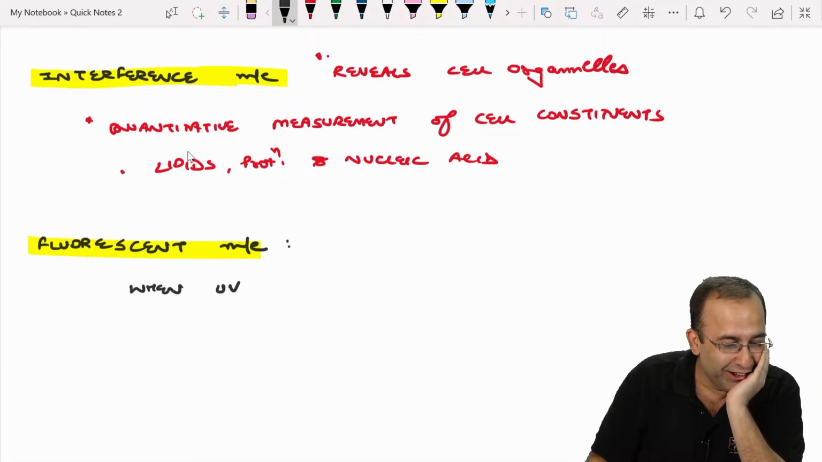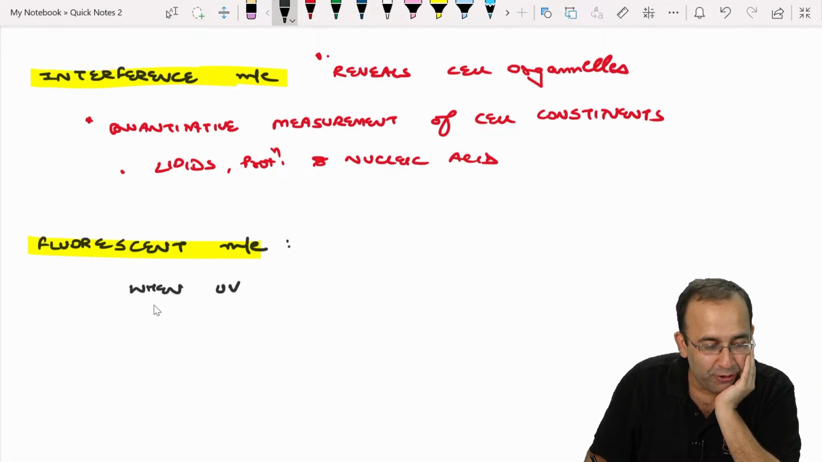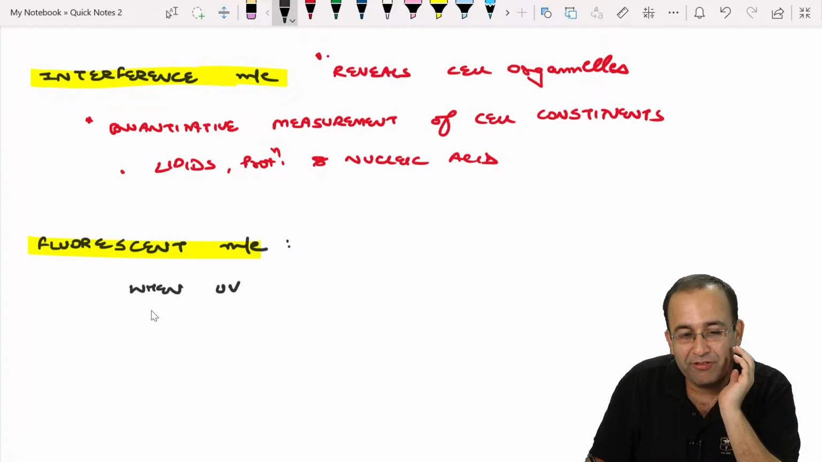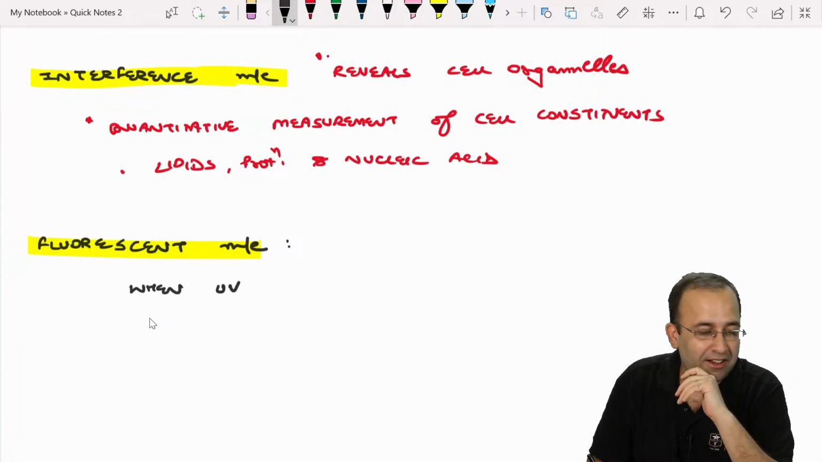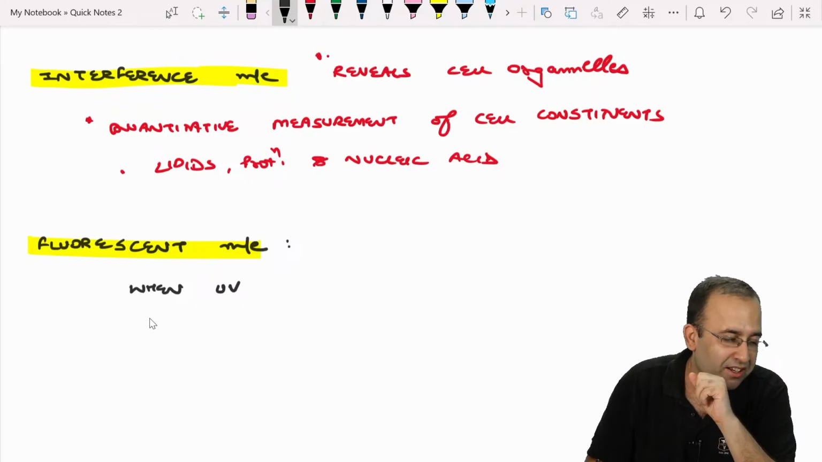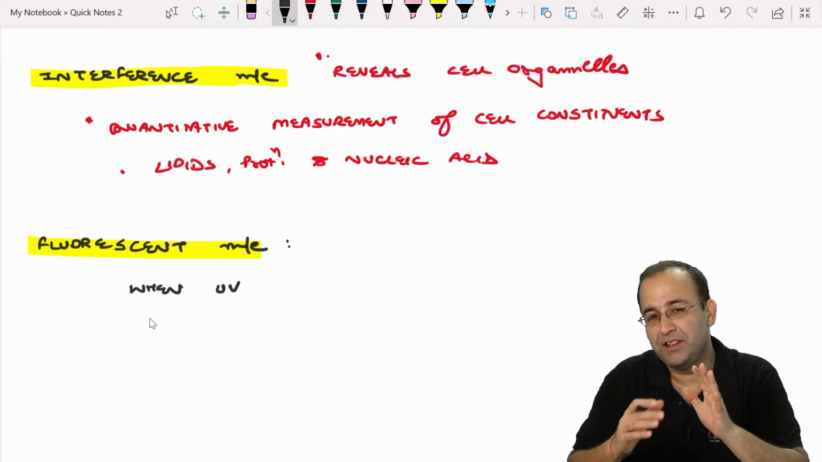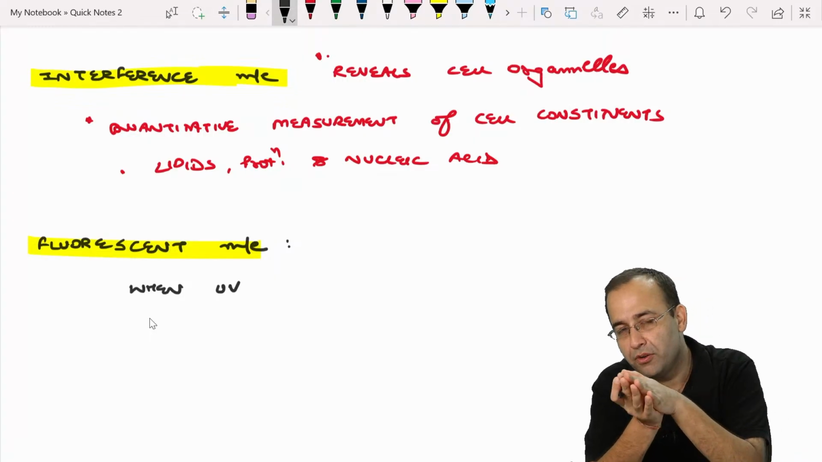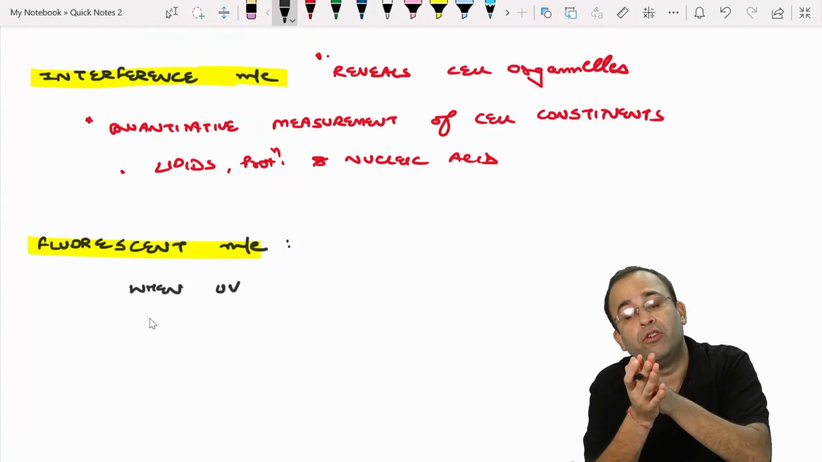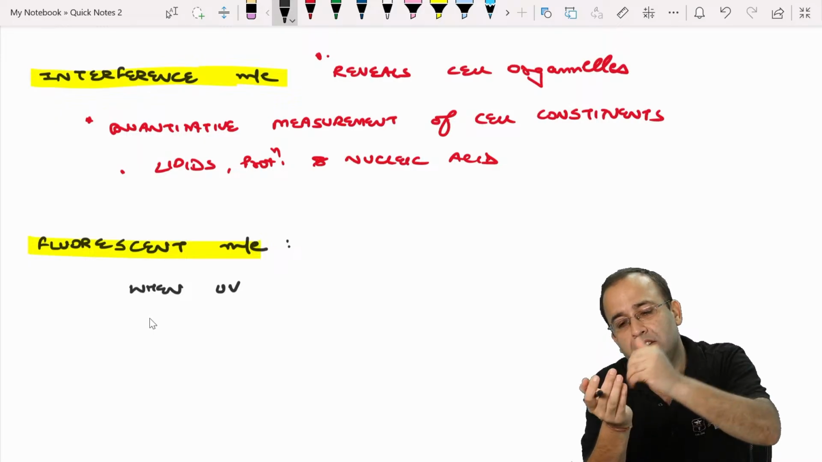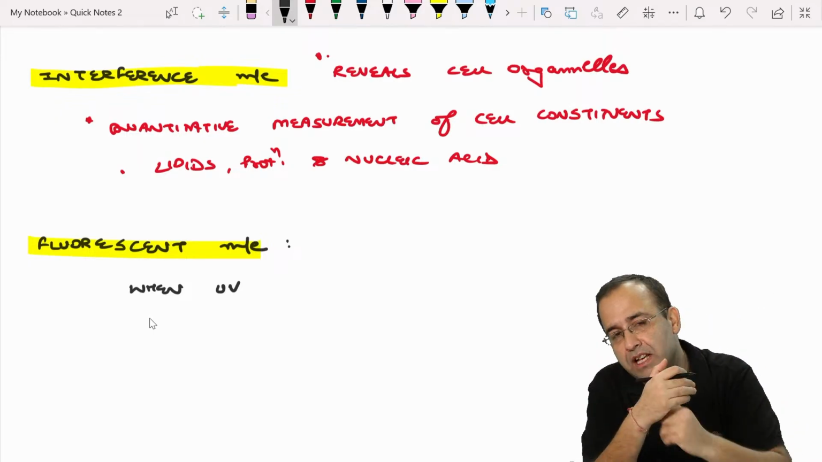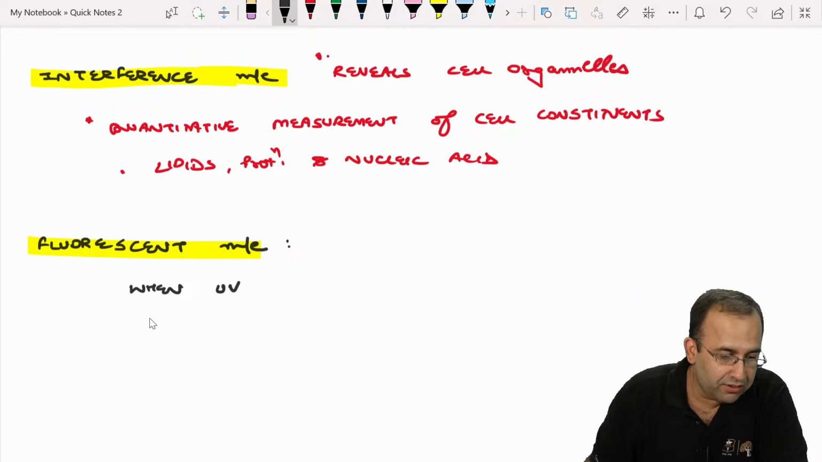So coming back to this, what do we mean by fluorescent microscopy? फ्लोरेसेंट माइक्रोस्कोपी, हाँ ना, सिबलिंग्स की तो हम बात भी नहीं करेंगे अभी. When UV rays fall on an object, fall on a fluorescent object, the light is reflected back which has a higher wavelength, that is fluorescent.